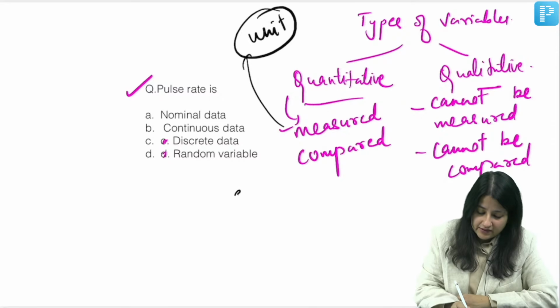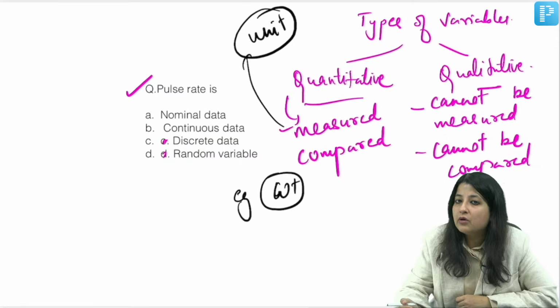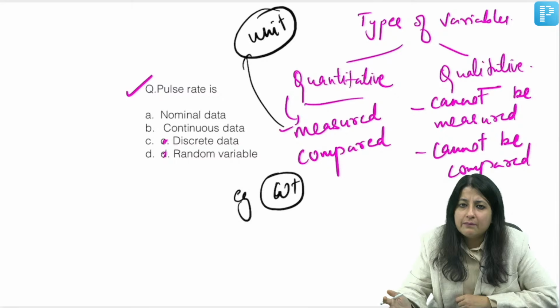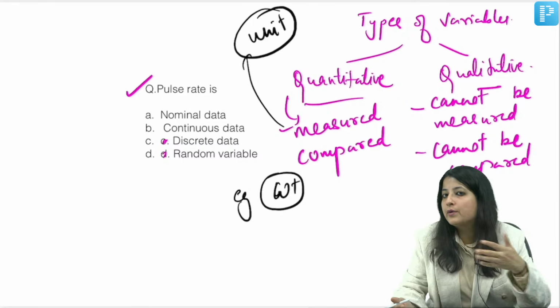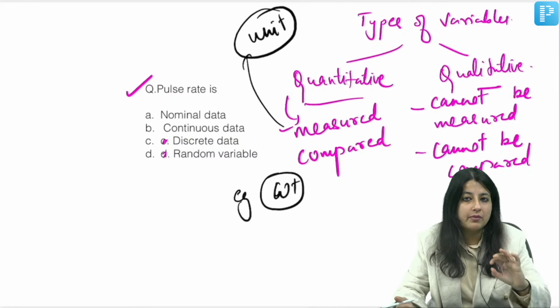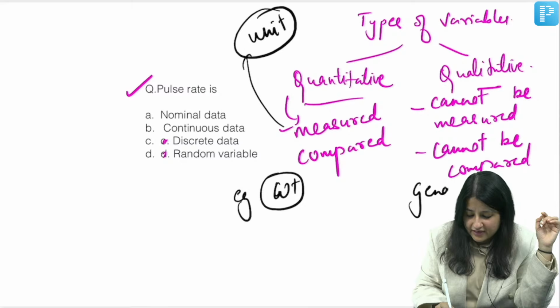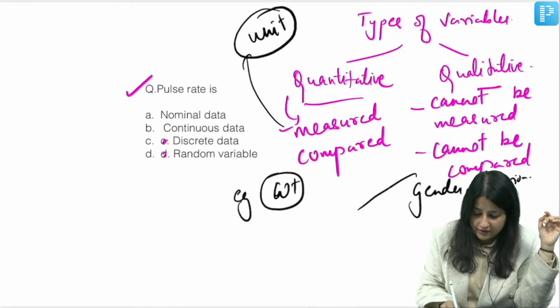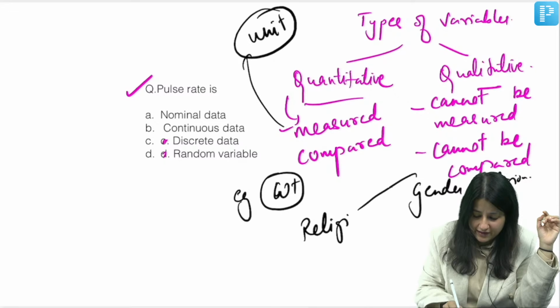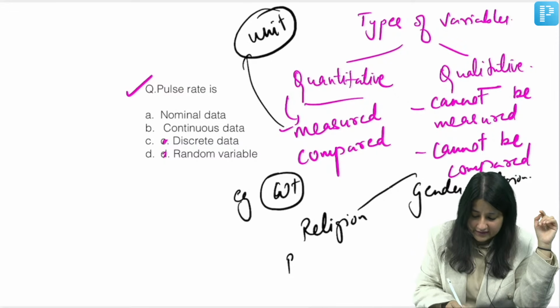Now let me give you an example. If you say weight, does weight have a unit? Absolutely. What is the unit of weight, guys? Kilogram, grams. Plus, can you compare weight? Yes, I can compare my weight with your weight, and you can compare your weight with somebody else's. But if I say gender, religion, or blood group, does it have a unit?